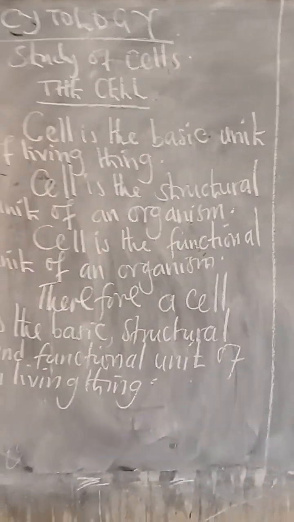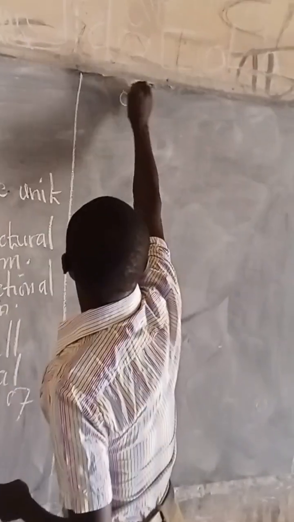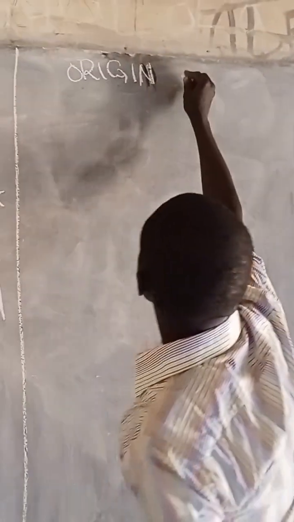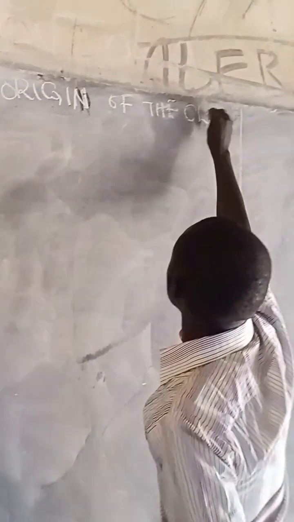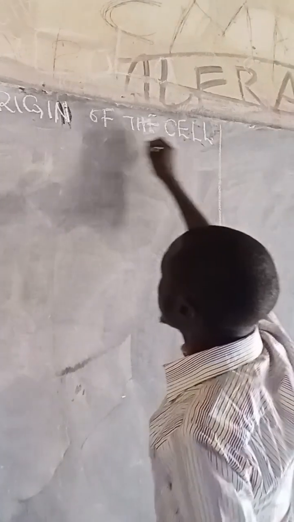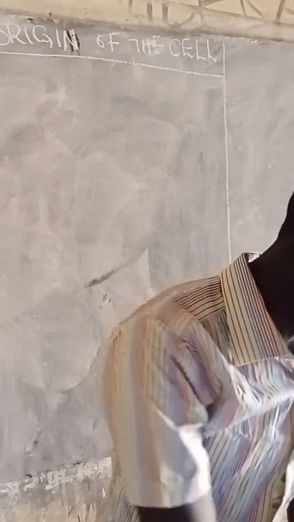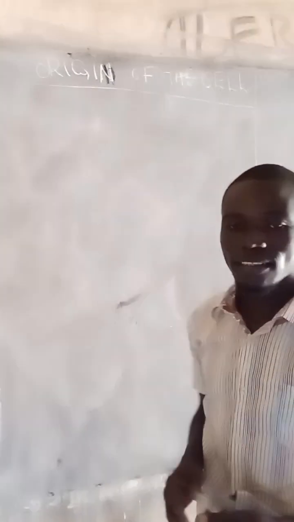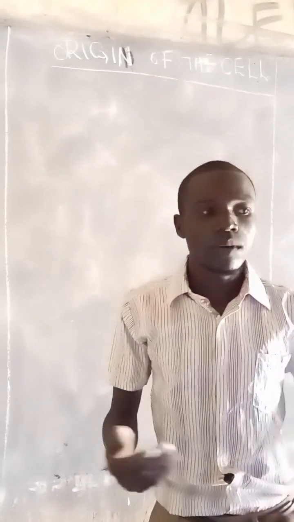Now, from here, it is going to take us to look at the origin of the cell. Now we had said that some organisms, some living things, are made out of one cell. Then there are those that are made out of very many cells. But where are these cells coming from? What is the origin of the cell? Do they reproduce to form other cells?